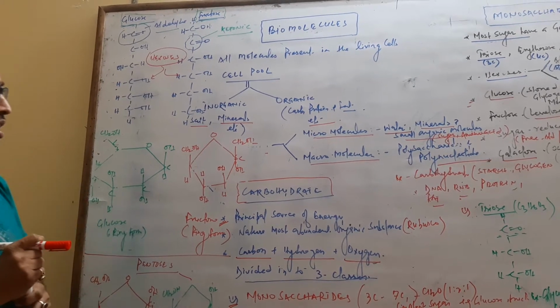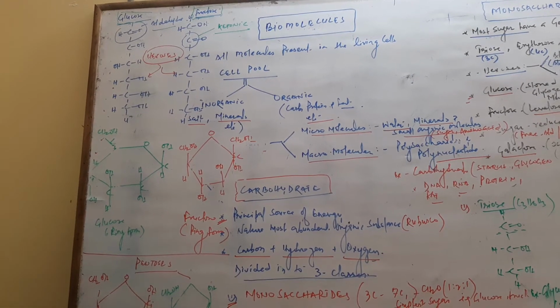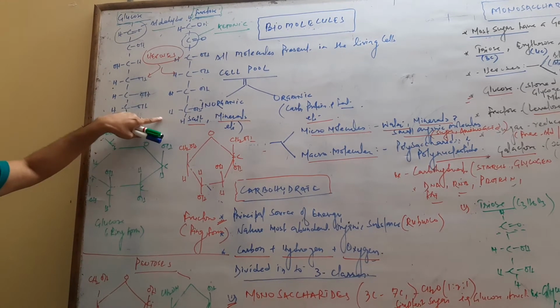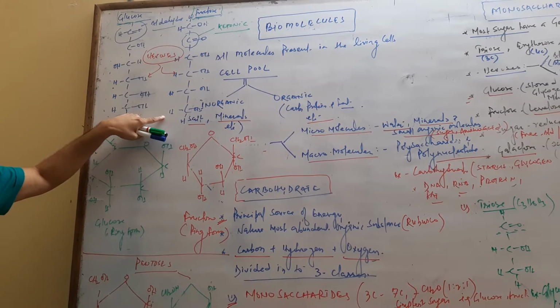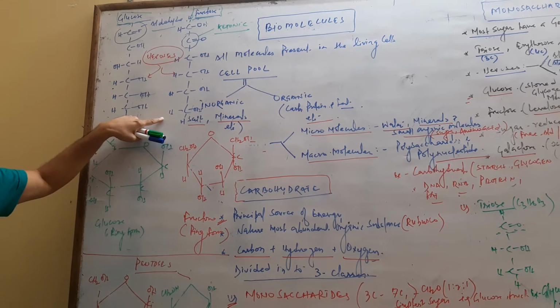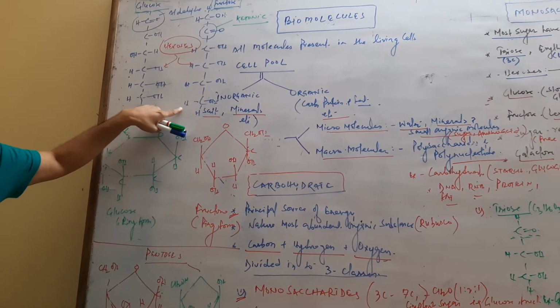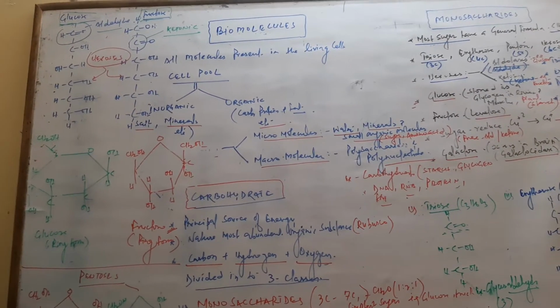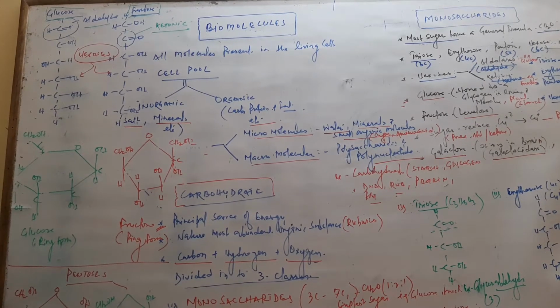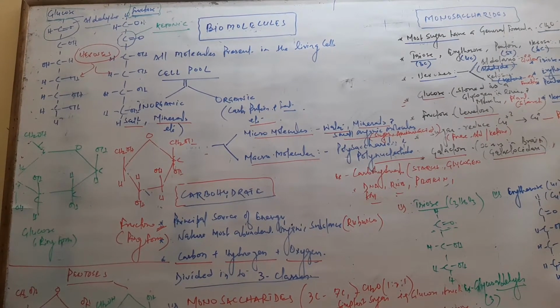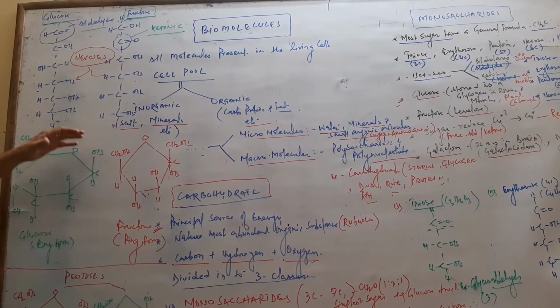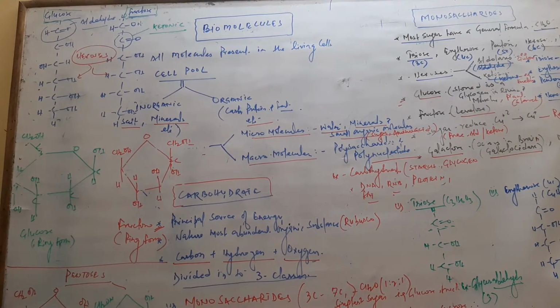Cellular pools contain both inorganic and organic substances. Inorganic substances mainly contain salts and minerals. These are various types of minerals like magnesium, manganese, molybdenum, copper, iron. These help in cellular processes and other activities of the cells, such as ATP production, muscle contractions, electron carriers. These are the functions of the inorganic minerals. Next is the organic substance, which mainly contains carbohydrate, protein and fat.